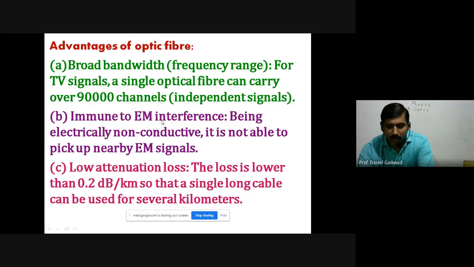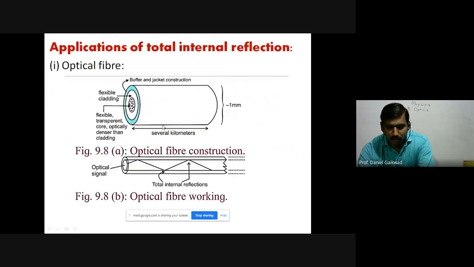Now what are the advantages? Check carefully. Working: we have an optical signal incident from one end of the core. They enter into the core medium. If the angle of incidence between core and cladding is greater than the critical angle, then there is the phenomenon of total internal reflection. The ray is totally reflected into the core medium in such a way that it suffers multiple total internal reflections, and the optical signal will emerge out from the other end of the optical fiber. So that is the working here.